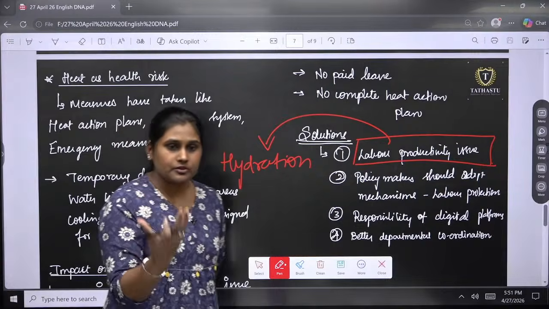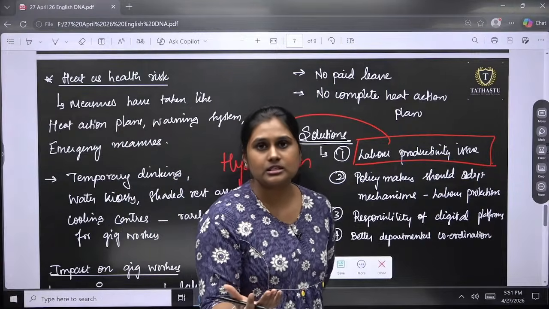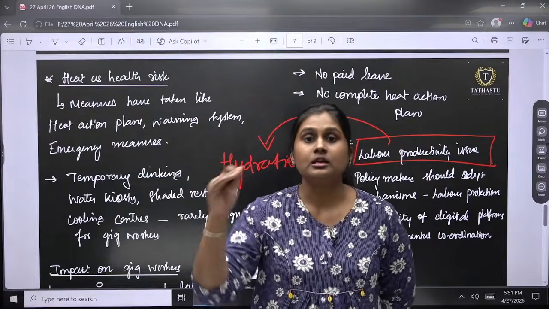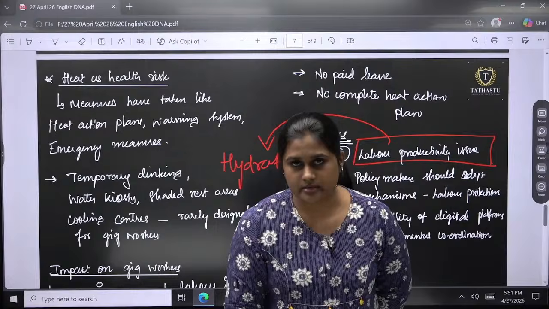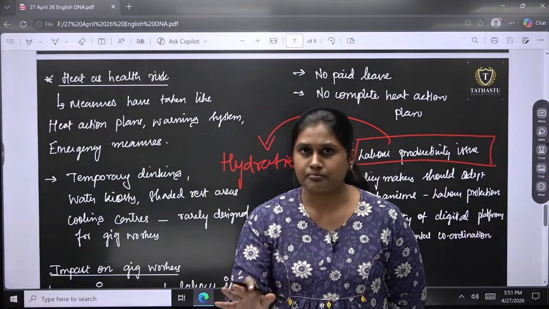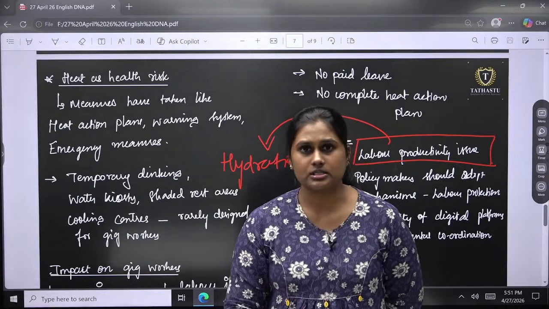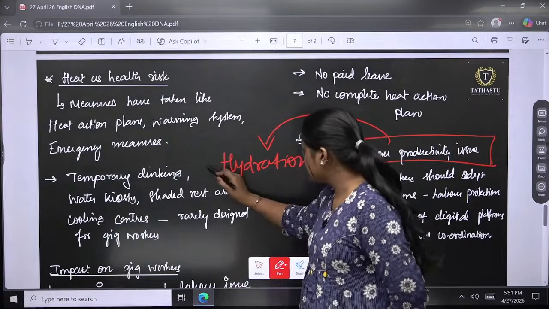Also you can give policies, like guidelines for the restaurants in this area. They have to give certain areas for the workers to sit and rest, at least until the order has been prepared, okay. So that is the first thing.